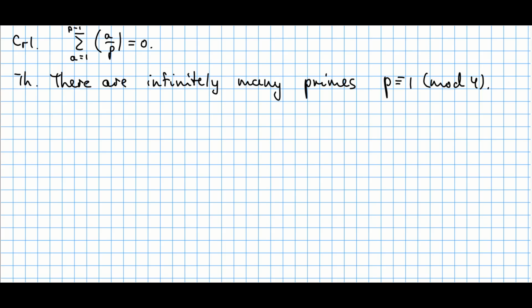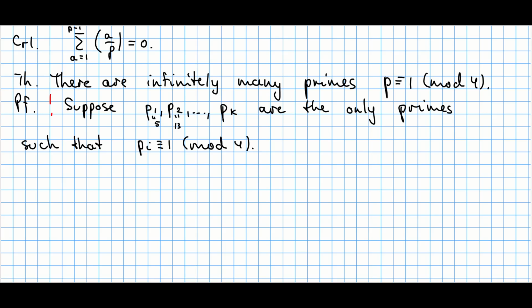And finally, here's a bonus result worth mentioning. We know in number theory there are infinitely many primes. But we do not know whether there are infinitely many primes of the form p congruent to 1 modulo 4. And in fact, there are infinitely many of them. The result will be proven by contradiction. We suppose there are not infinitely many, and we enumerate all of them, p1, p2 up to pk. So there are only k possible primes such that all of them are congruent to 1 modulo 4.